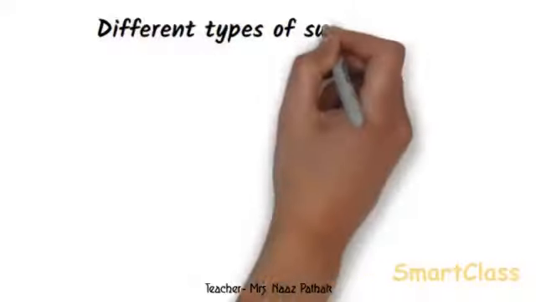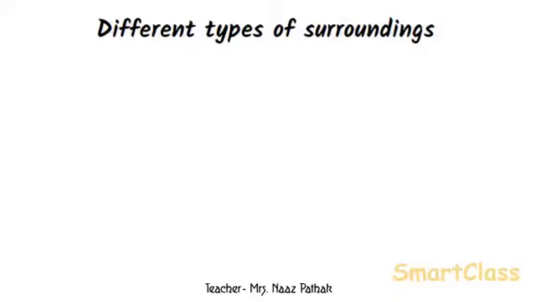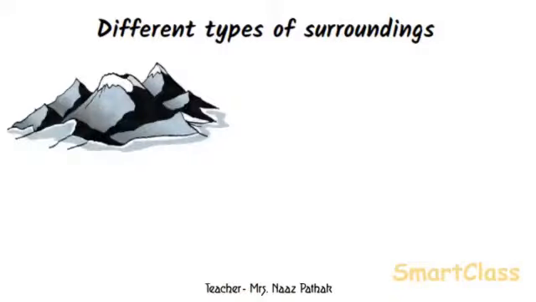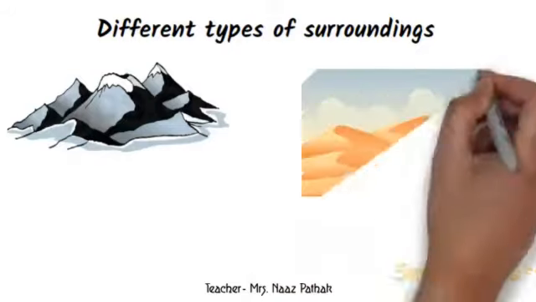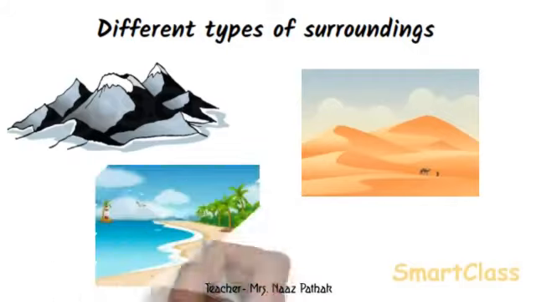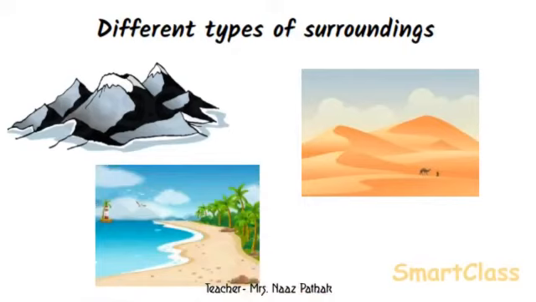There are different types of surroundings in different parts of our country. The mountains of the Himalayas are a very cold place and contain different kinds of animals and trees. The desert area in Rajasthan is very hot and dry. This desert has many types of plants and animals living in it. The coastal areas are very humid and have entirely different kinds of trees and animals.